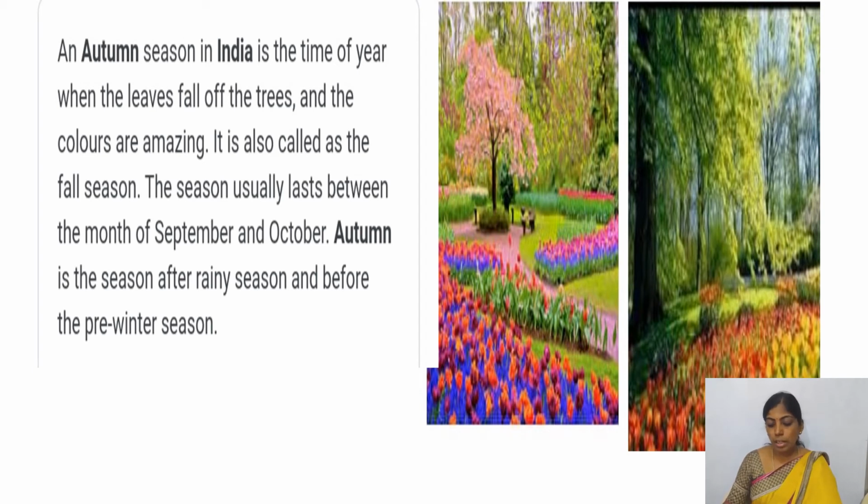Next comes, write the adjectives used by the poet to describe the following seasons. Which are the seasons the poet said here? Four. Right? Summer, winter, autumn, spring. So what can you say here? Summer. How will summer be? Yes, it will be warm or hot, right? It will be breezy. Already he said, right? In the second stanza only, the answer itself is there. You can take those adjectives, right? Warm and breezy.